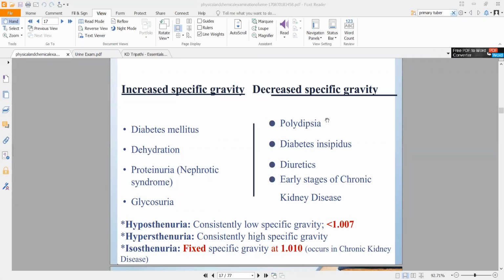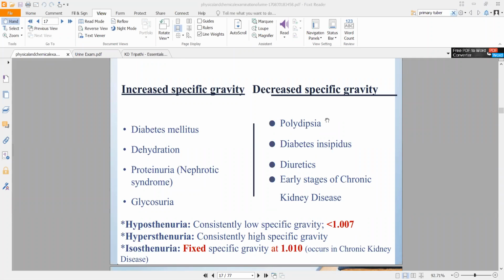When will it decrease? If you have polydipsia, a condition in which you drink more, or if you have diabetes insipidus, in the sense that you will have more amount of urination. If you are urinating more, it means the volume of urine that you urinate will increase. If you know a patient with diabetes insipidus, they will go more frequently and they will void more each time.